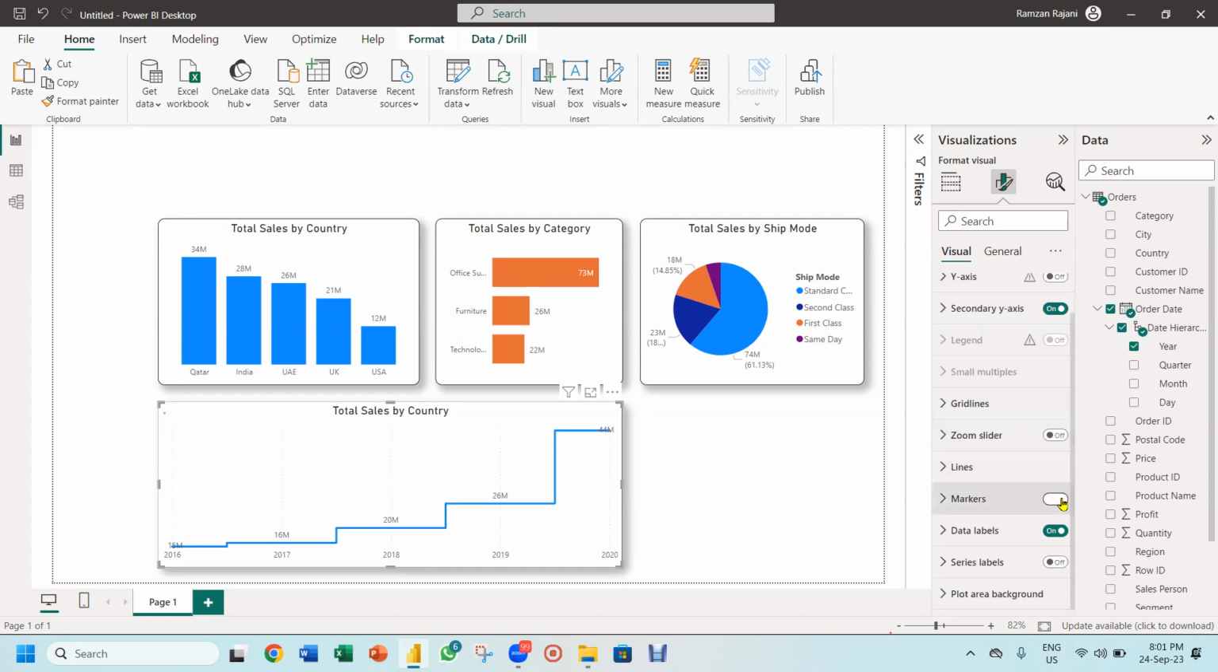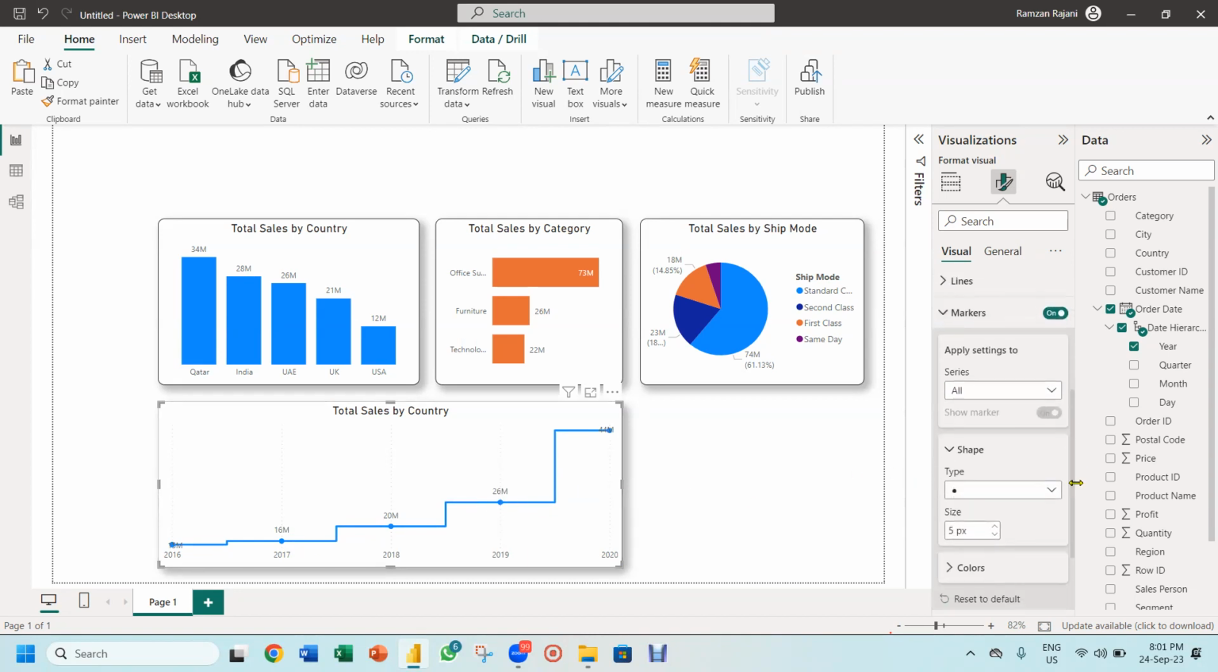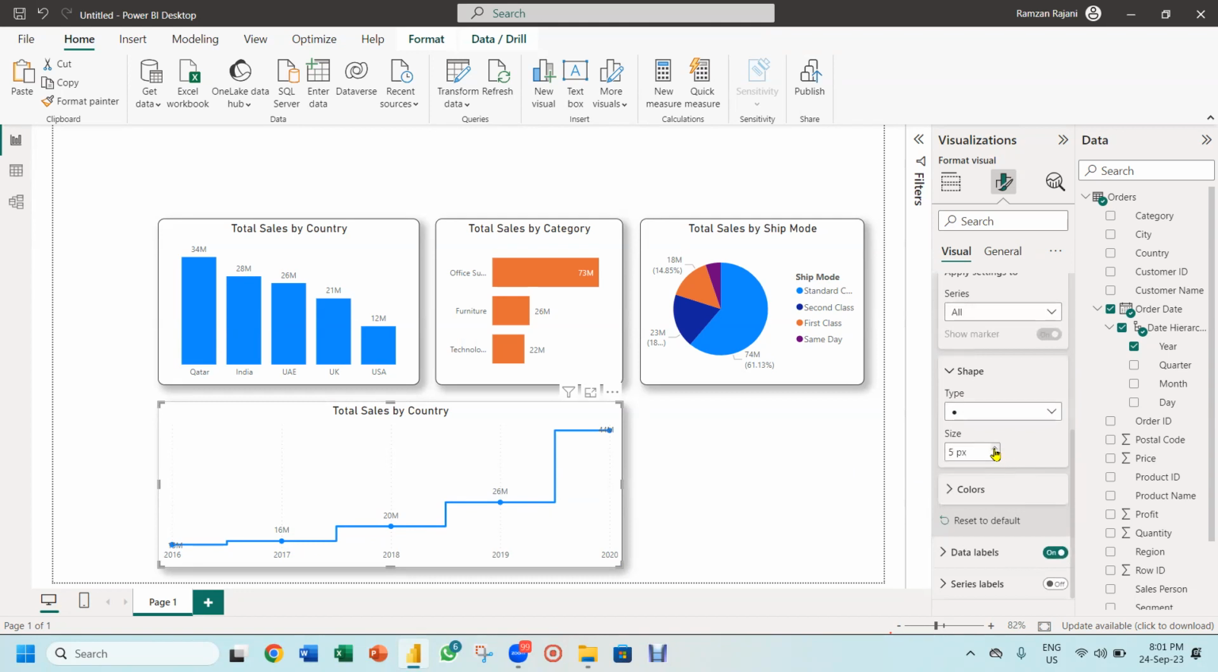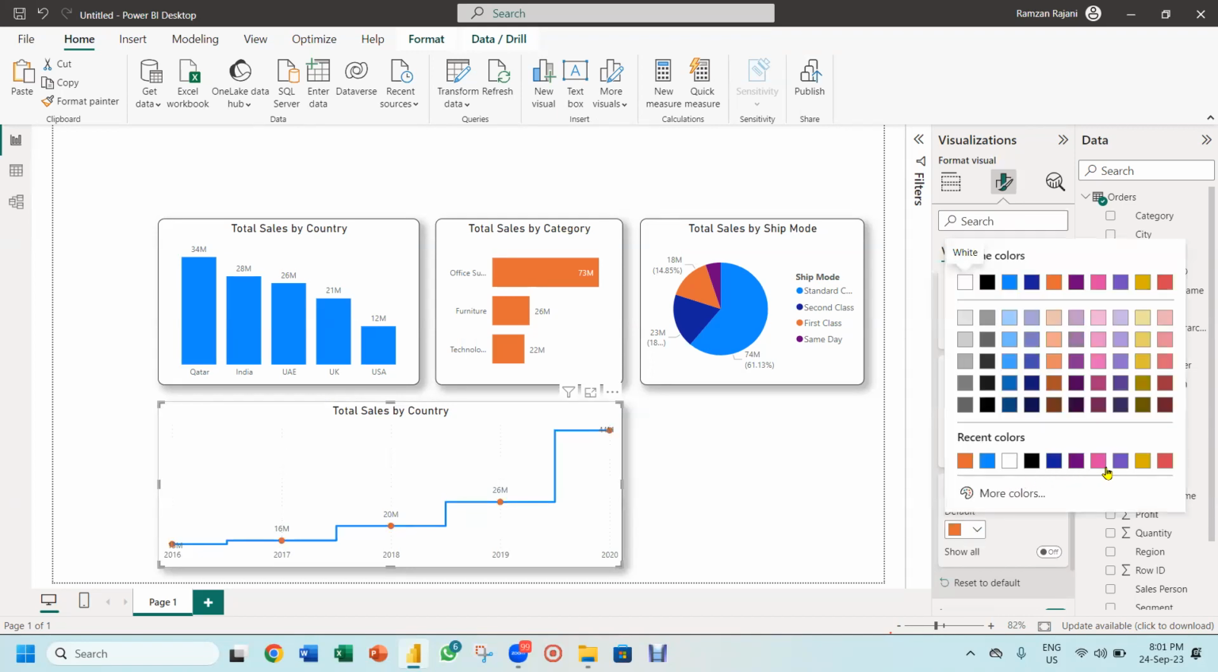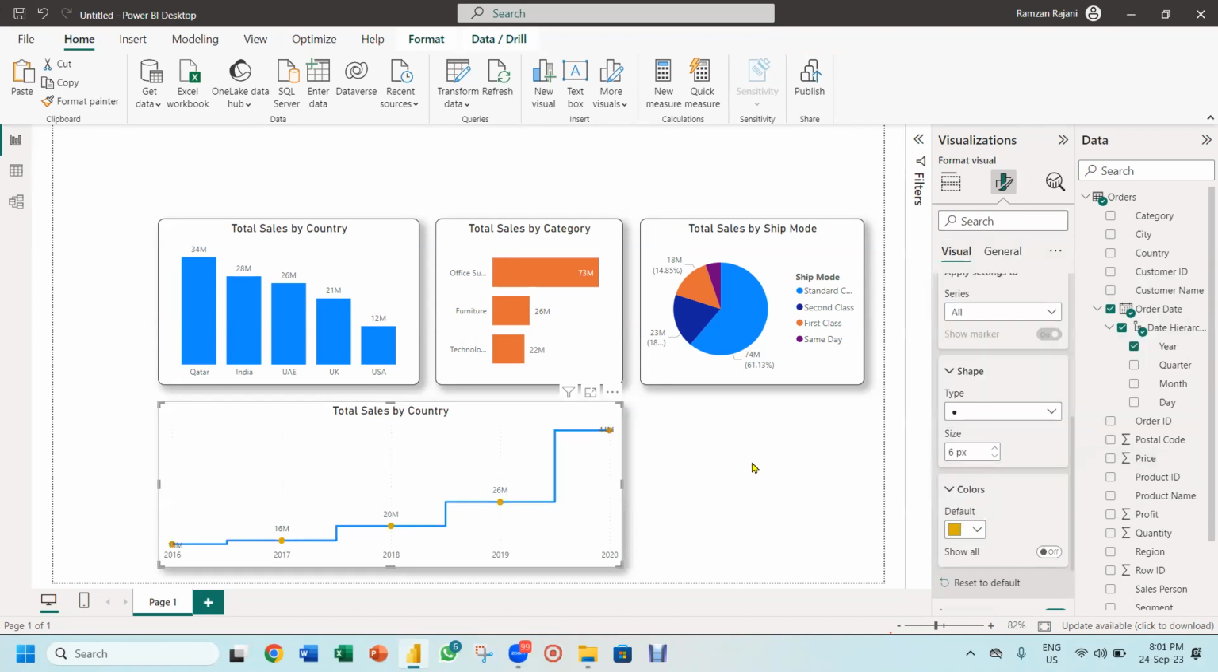I want to add the marker. You add a marker. What are markers? Do you see these small dots? These are the markers, indicators. Okay. So now I come over here, you can increase the size of a marker, you can change the color of the marker. So many things you can do over here. So this is something very amazing. You can do it, friends.